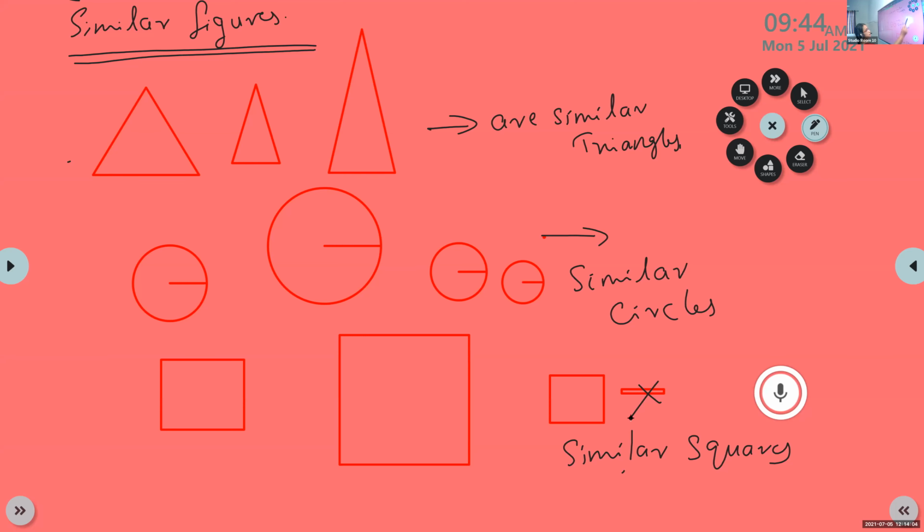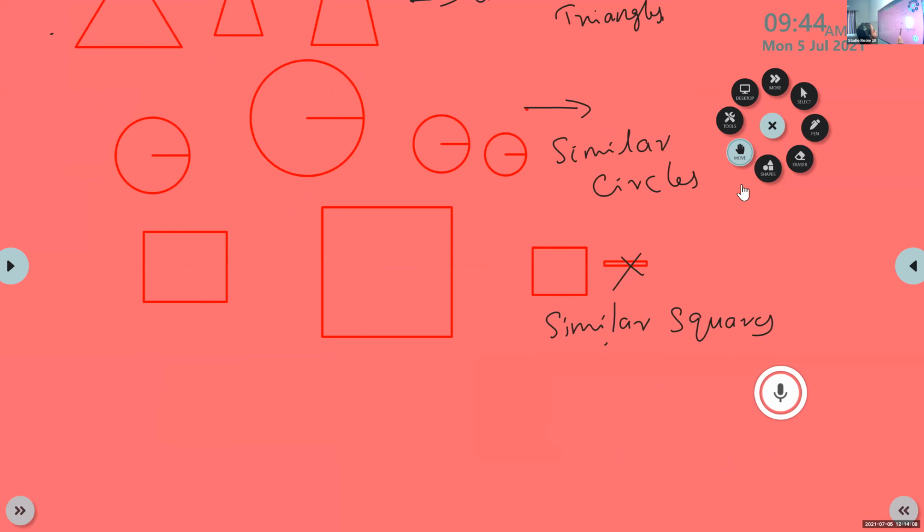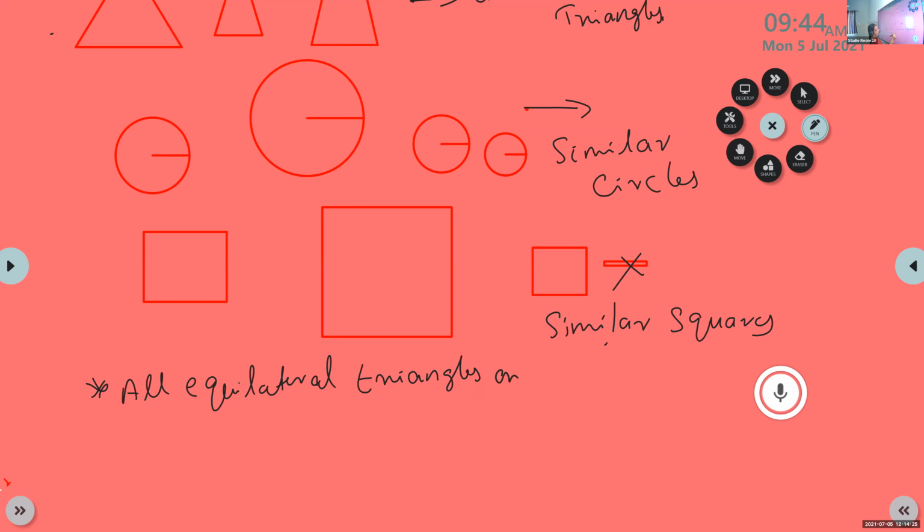All squares are similar. Also, all equilateral triangles are similar. You can write. No need to draw more examples. We will write more examples. All equilateral triangles are similar. All squares are similar.